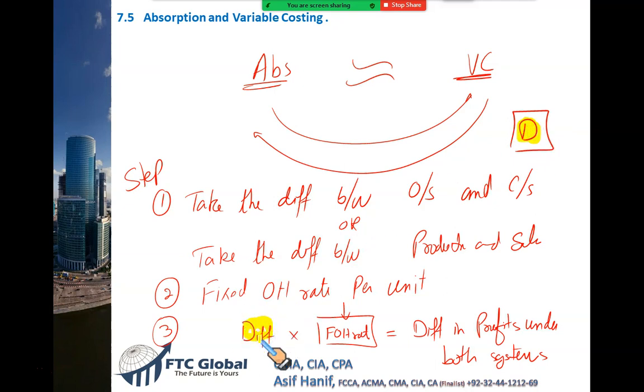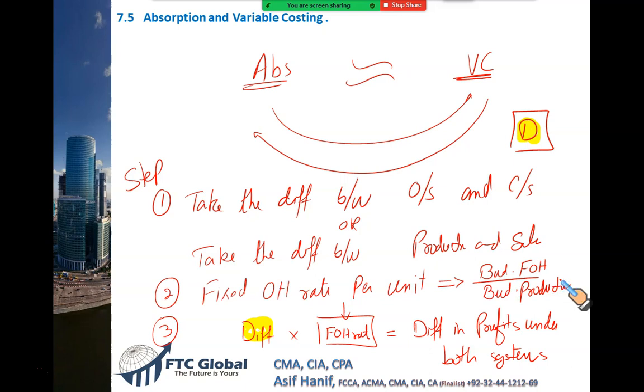Take the difference in units and multiply it with the fixed overhead rate per unit. This would be given in most of the cases. Otherwise, you can find it yourself. It's not a big deal. You can find it by dividing your budgeted fixed overheads by budgeted units, or by budgeted production. This can be found out using this relationship.